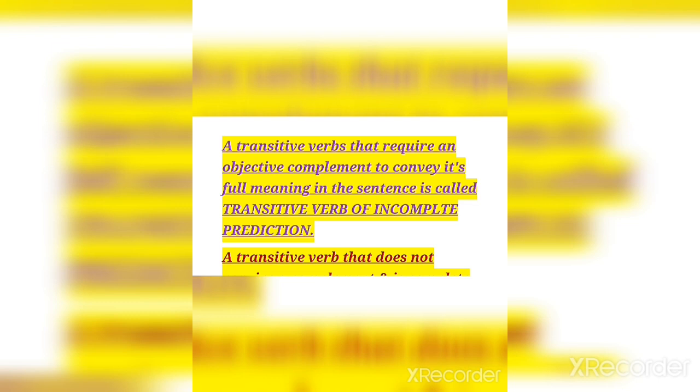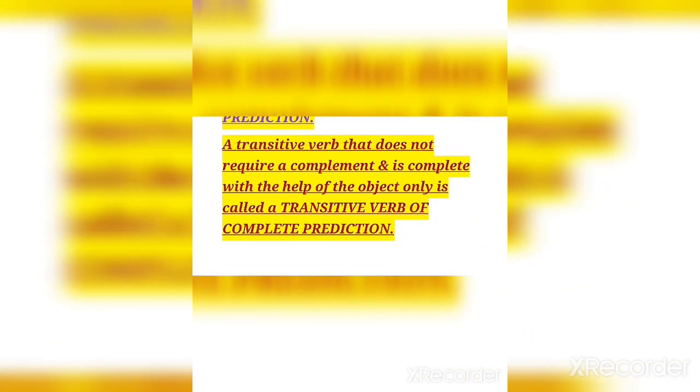So what is a transitive verb of incomplete predication? It is the verb that requires an objective complement to convey its full meaning. On the other hand, a transitive verb that does not require a complement and is complete with the help of the object only is called a transitive verb of complete predication.